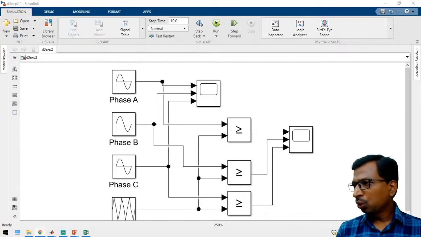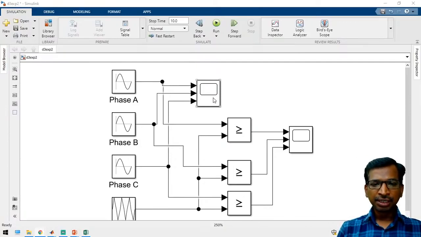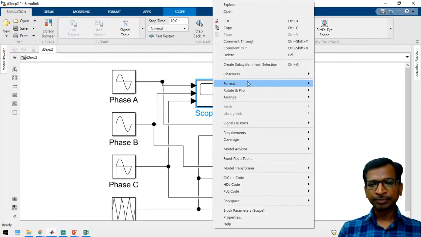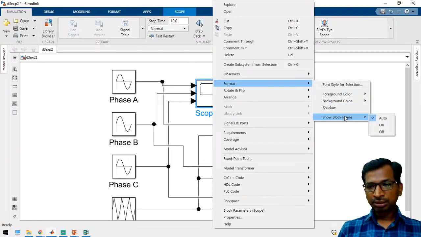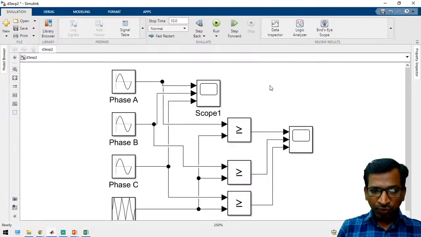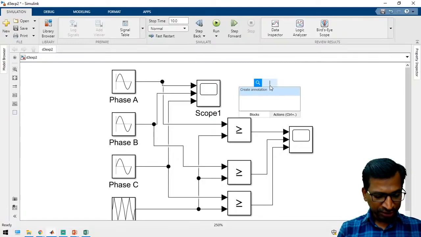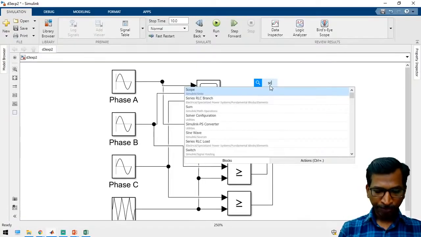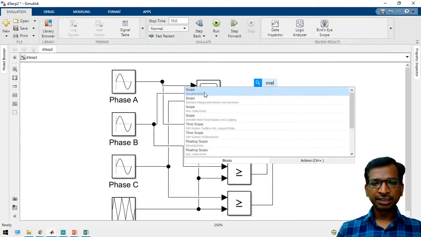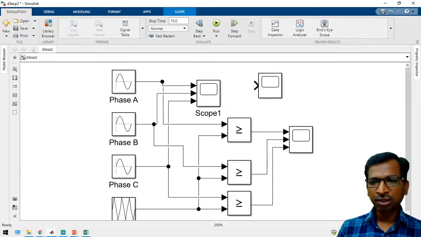In MATLAB, how do you search directly? What is the command? To search for a component, suppose you know the component name, like scope. Okay, so this is the scope. Just double click over the workspace and you can get a search window. Now you can type scope, and here you can select and choose the component. So this is another method to pick the component.